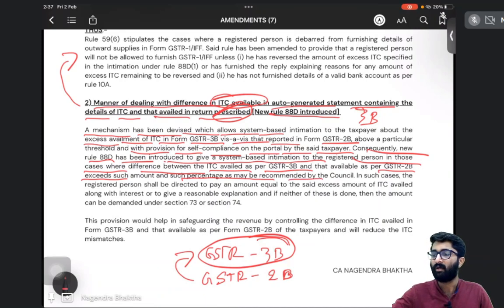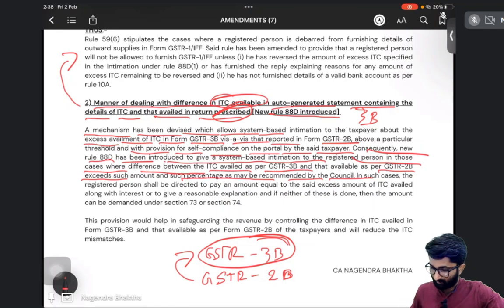They might say that you cannot avail 25% extra. In your case, you get 100% ITC which is there in 2B. But if there is any difference, that means your availment exceeds more than a certain amount or percentage as may be prescribed. Right now they have not given it. In future, in the next amendment they might.